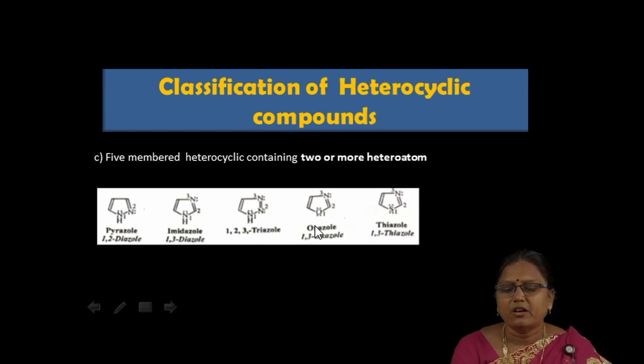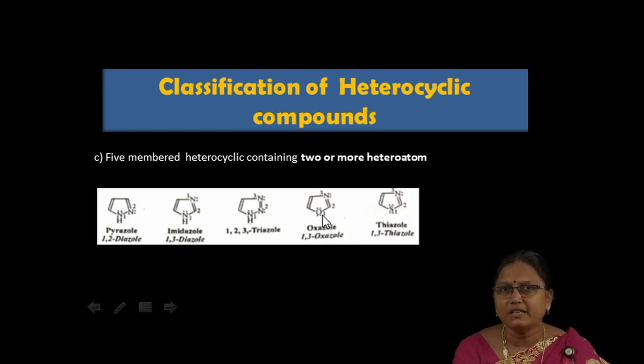Coming to the fourth example for the 5-membered heterocyclic with 2 or more heteroatoms, oxazole. Here oxygen as well as nitrogen is present. In the first position oxygen is present, and in the third position nitrogen is present. So 1,3 oxazole. 'Ox' represents the presence of the oxygen heteroatom, and 'azo' stands for nitrogen.